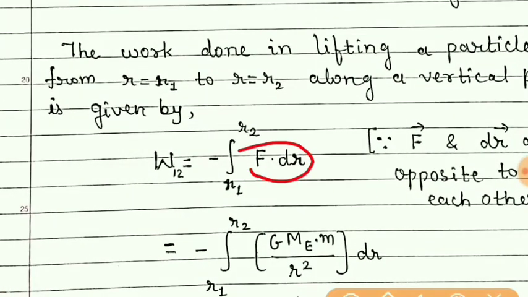So this is the work done for small displacement dW, but we want to find the work done from point 1 to point 2.